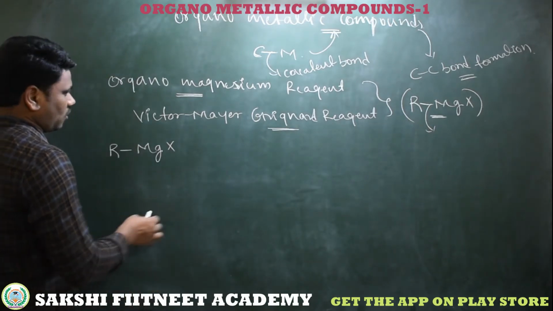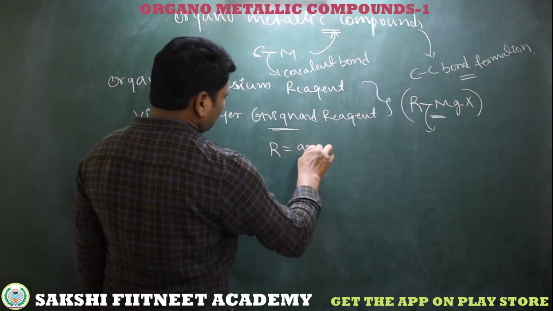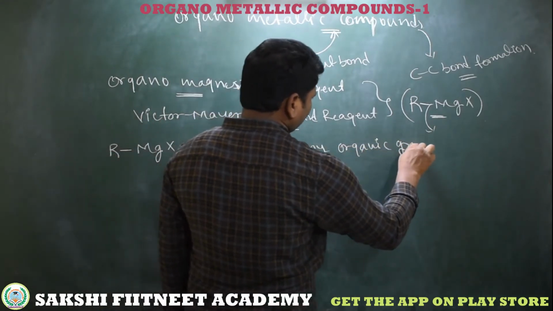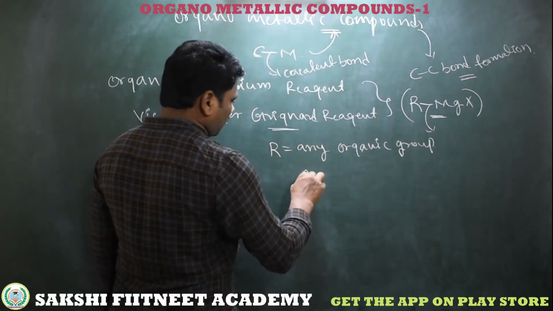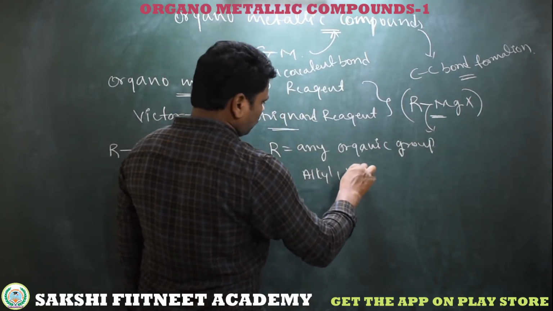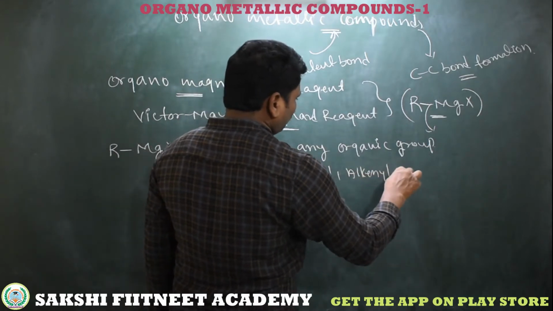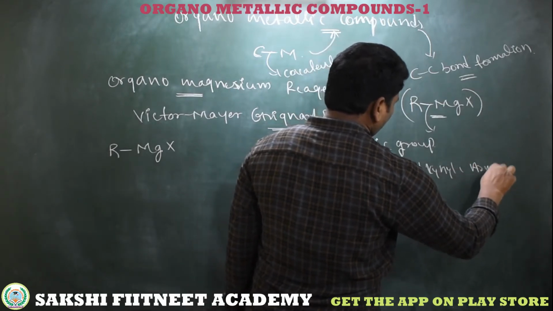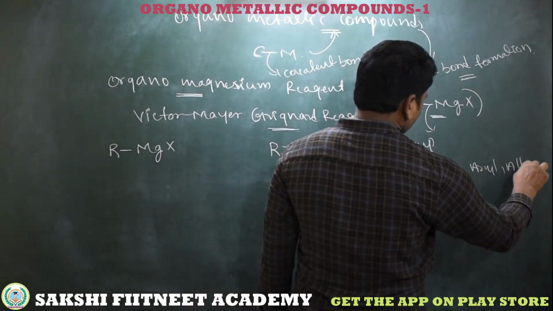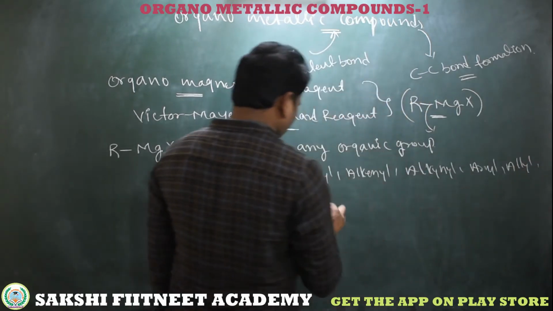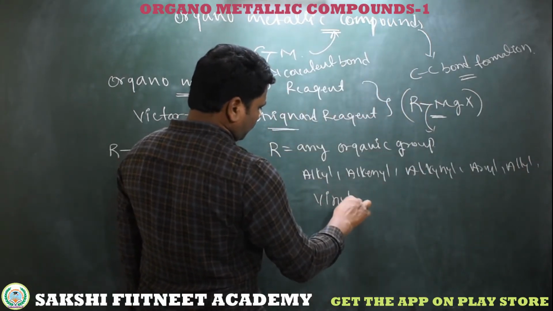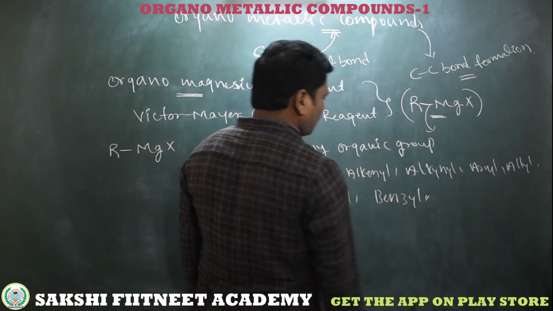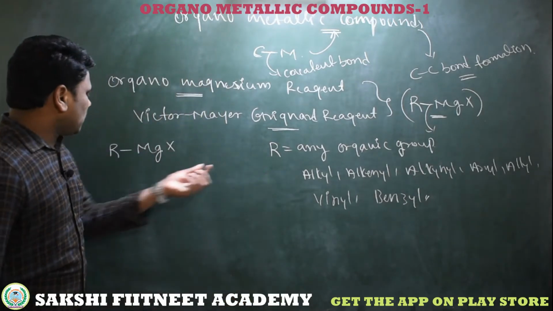R means you can take any organic group, like an alkyl group, alkenyl group or alkynyl group, an aryl group or allyl group, a vinyl group, or benzyl.